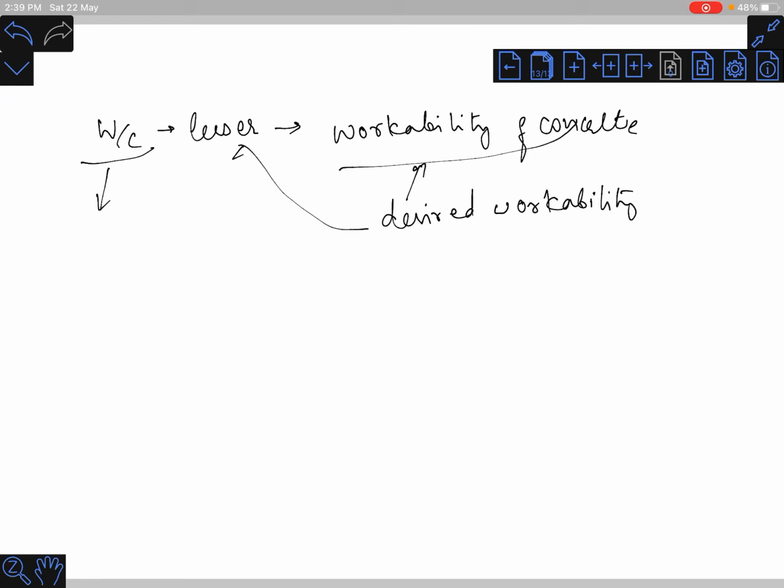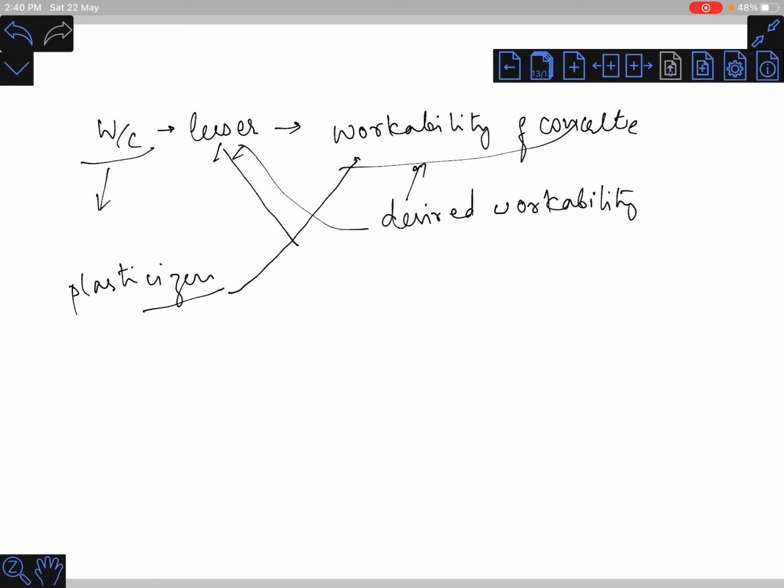Now the role of the plasticizer is very important here. By the use of a plasticizer, we can achieve the workability of concrete at a lesser water cement ratio. This acts as a bridge between the two components. So we can attain higher workability of concrete with a lesser water cement ratio.